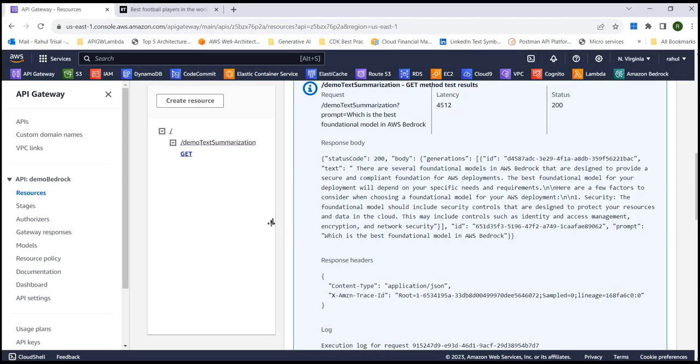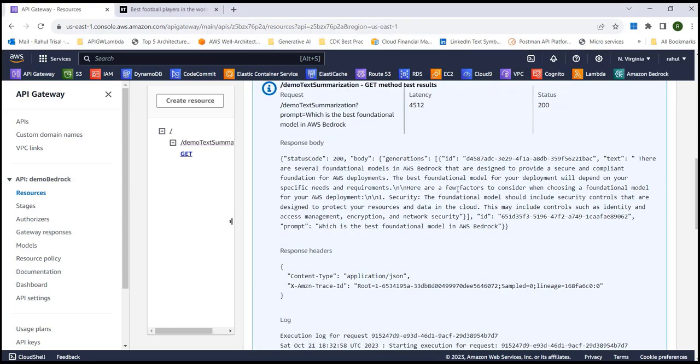Okay, so we have got a response. Let me move this a little left, and you can see the response body. So we have status code 200, and here it says there are several foundation models in AWS Bedrock that are designed to provide a secure and compliant foundation for AWS deployment. And it gives me some more details. So I think the answer seems to be fairly reasonable. And if I see the prompt, here is the prompt, which is the best foundation model in AWS Bedrock.